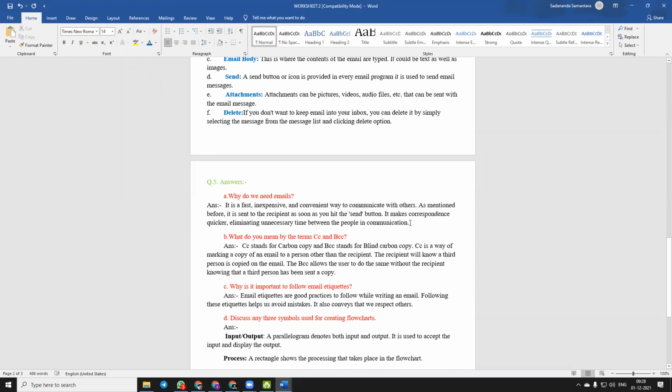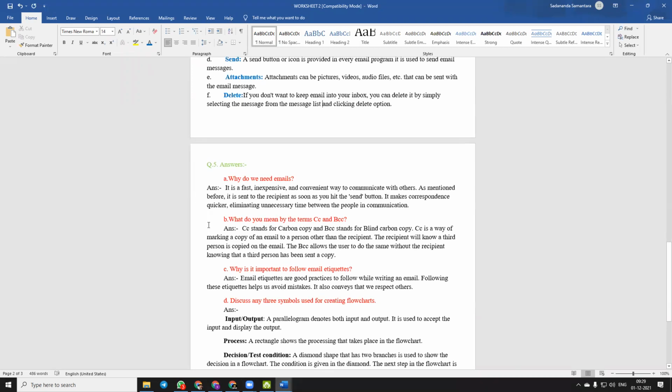So why do we need emails? It is a fast, inexpensive, and convenient way to communicate with others. We can just click on the send button and the details of the message would be forwarded to the recipient person. It makes our communication easier and more precise. That's why it is required to have an email.